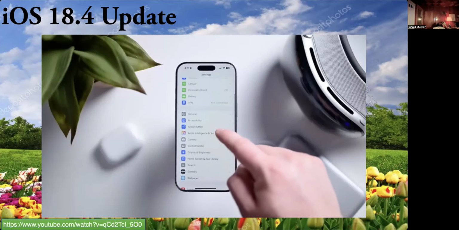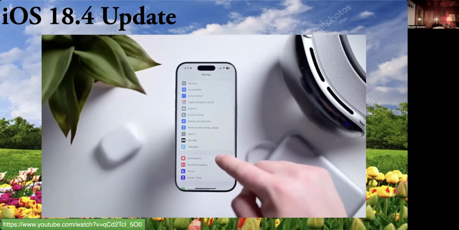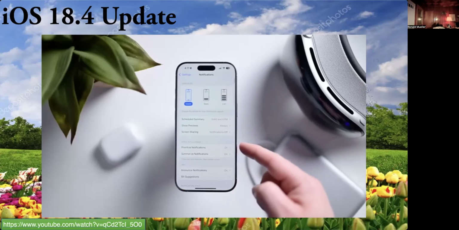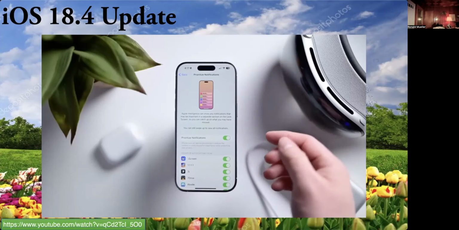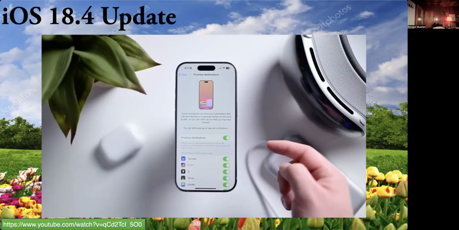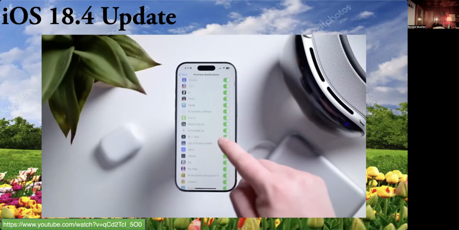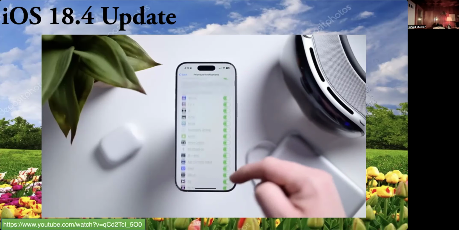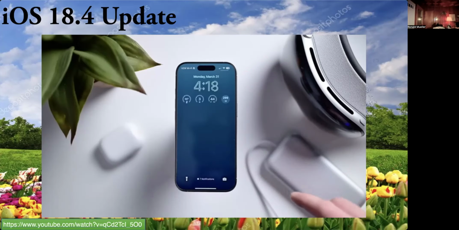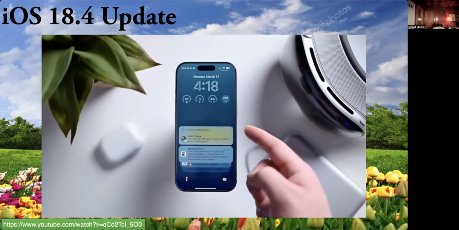Apple Intelligence has a number of new features with this update. Priority notifications automatically determines which notifications are most important and puts them at the top of Notification Center. It's very handy and should improve with time. It's another of my favorite new features and is enabled in Settings, then Notifications. This can be set on a per app basis, so maybe you want to ignore certain ones, make sure it's turned on for others.